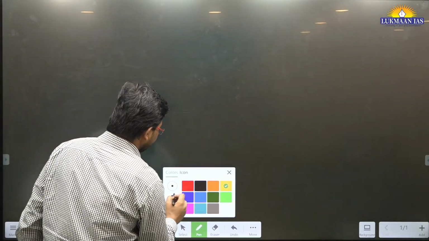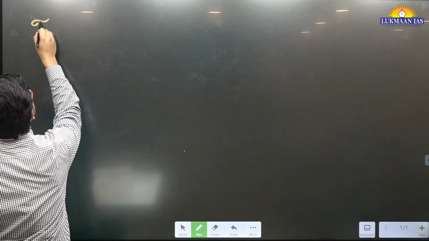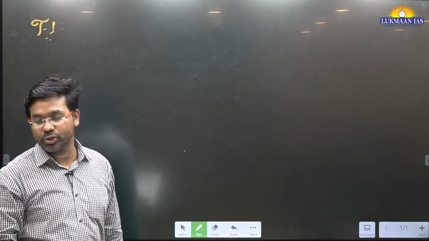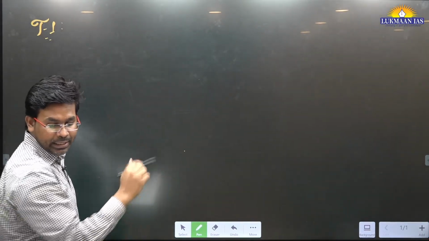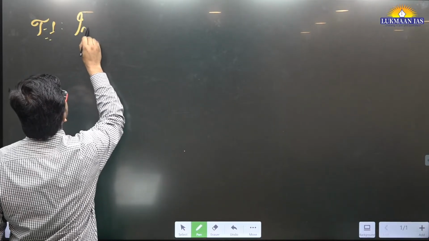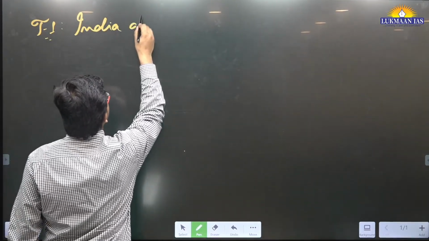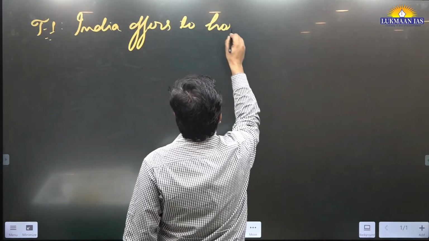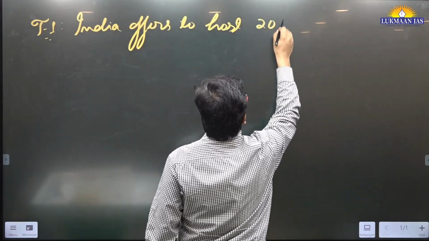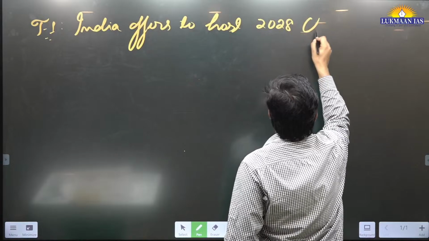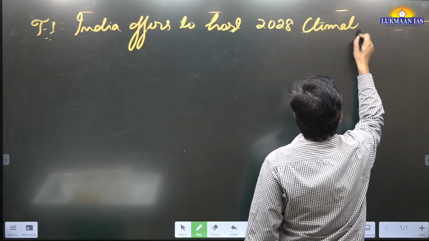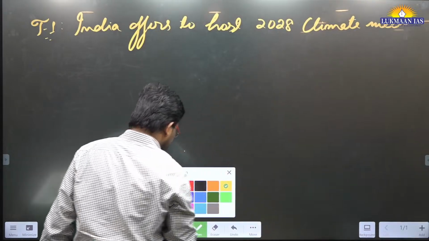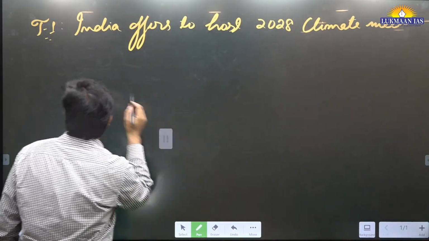The name of the topic that we are going to discuss says: India offers to host 2028 climate meet. So basically what is happening now,